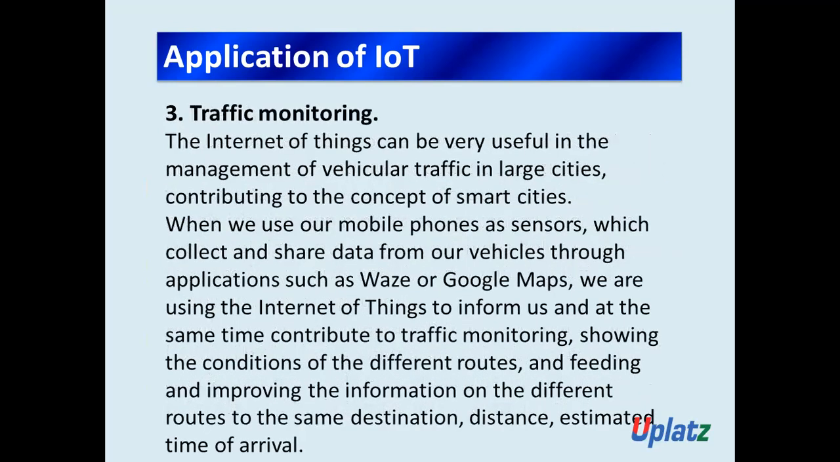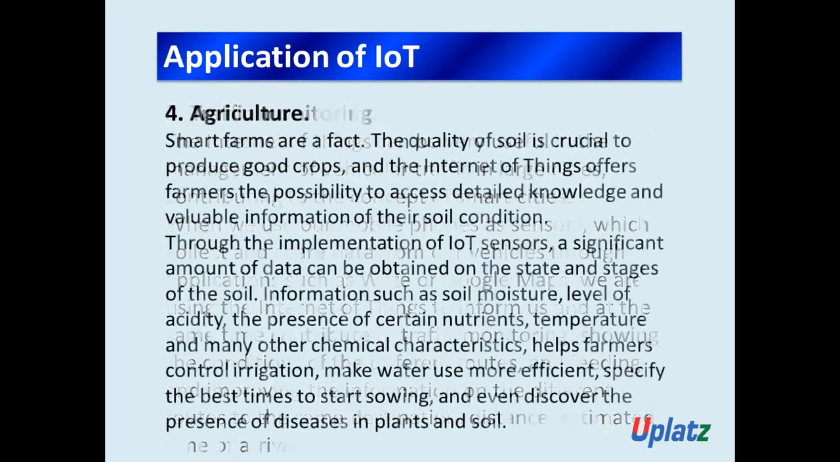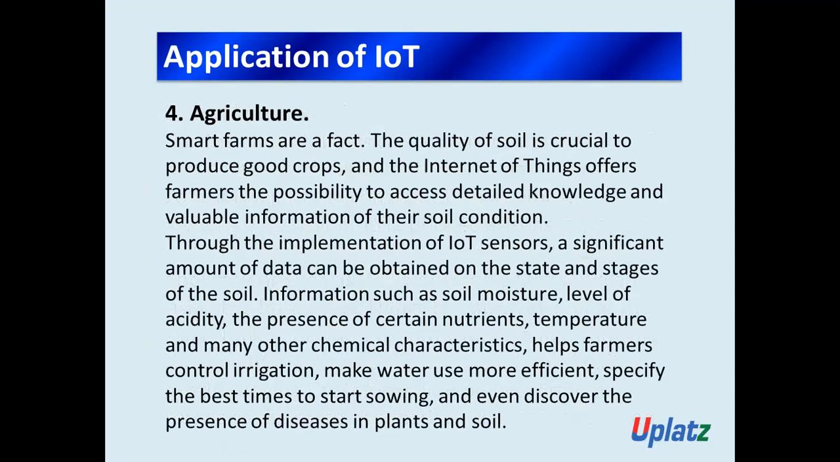The Internet of Things can be very useful in the management of vehicular traffic in large cities, contributing to the concept of smart cities. The fourth application we have seen about IoT is in agriculture.